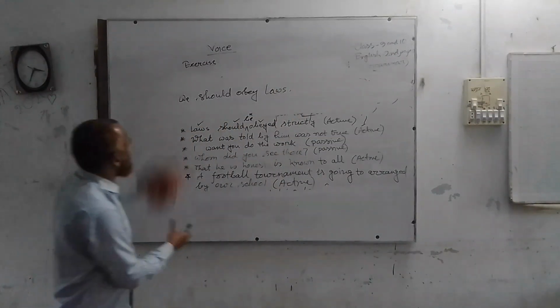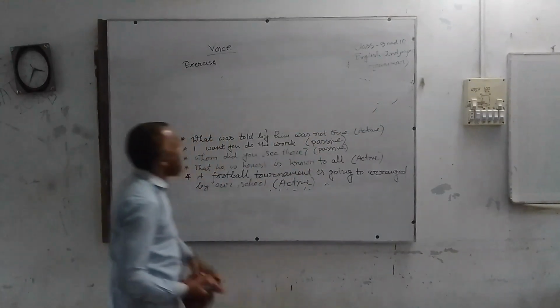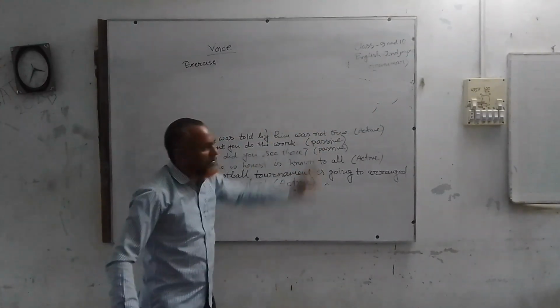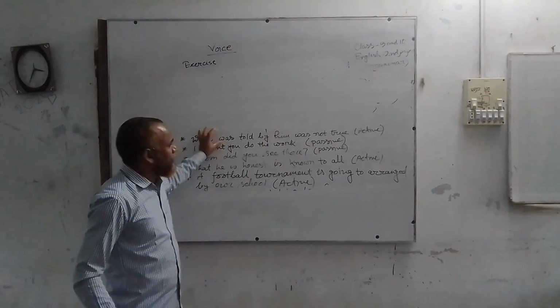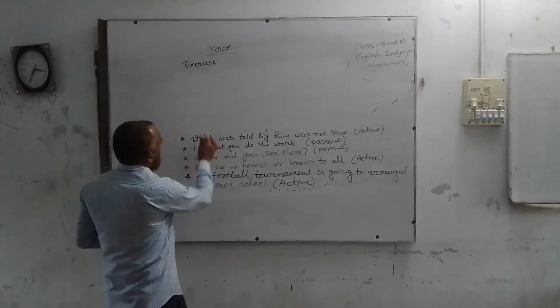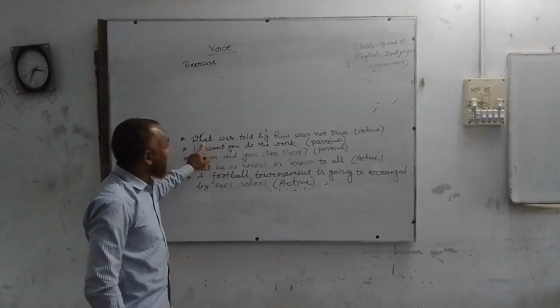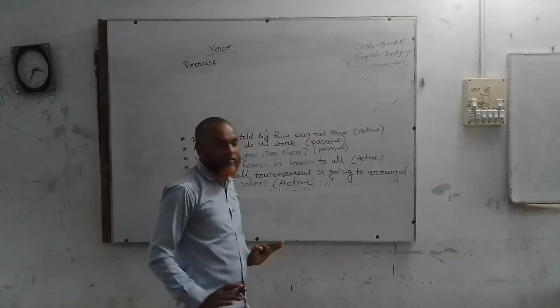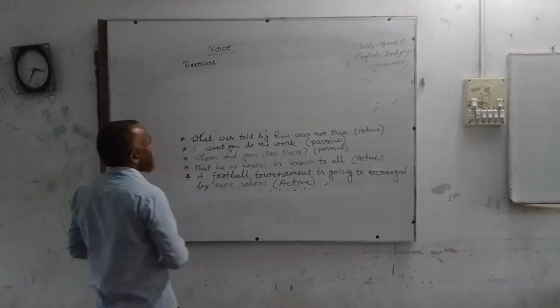Then we come to the next sentence. Here we find that it's an example of passive. You have to change it into active. Though you see that the sentence starts with what, it's not an interrogative sentence. It's an assertive one. Why?